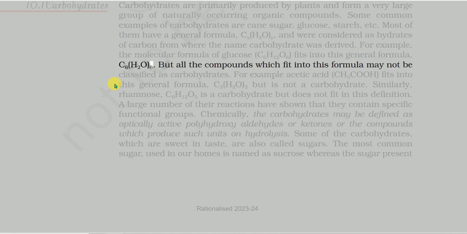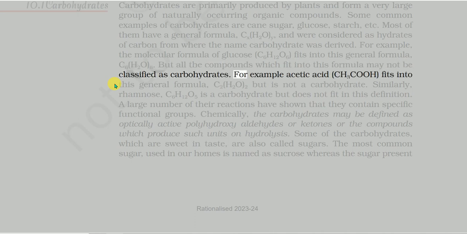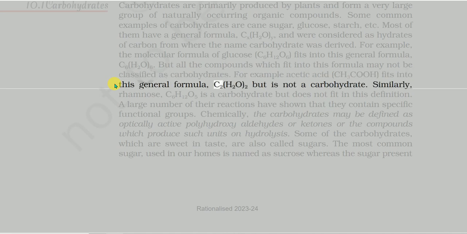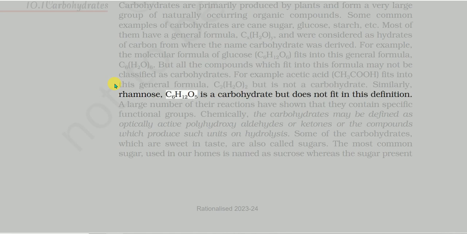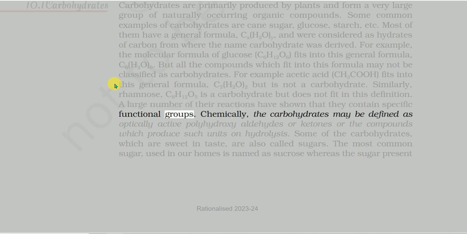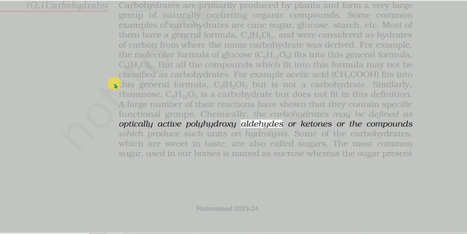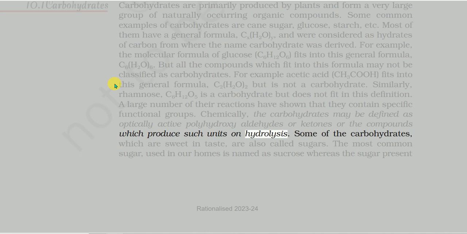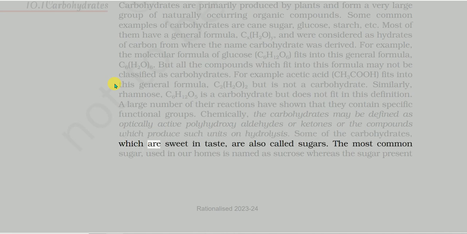But all the compounds which fit into this formula may not be classified as carbohydrates. For example, acetic acid, CH3COOH, fits into this general formula, C2(H2O)2, but is not a carbohydrate. Similarly, rhamnose, C6H12O5, is a carbohydrate but does not fit in this definition. A large number of their reactions have shown that they contain specific functional groups. Chemically, the carbohydrates may be defined as optically active polyhydroxyaldehydes or ketones, or the compounds which produce such units on hydrolysis. Some of the carbohydrates, which are sweet in taste, are also called sugars.